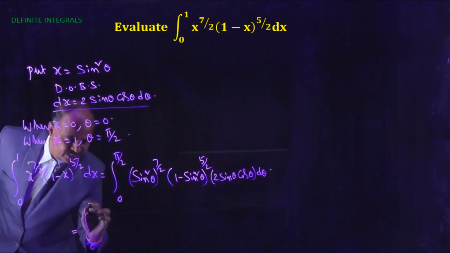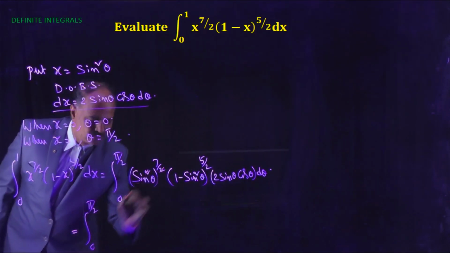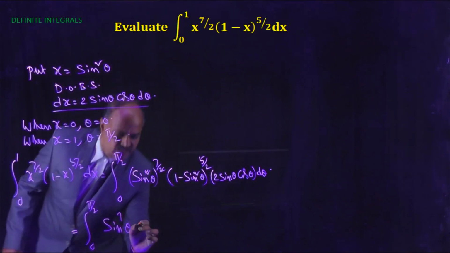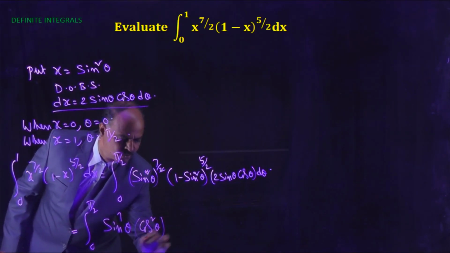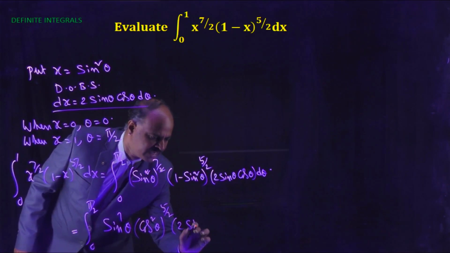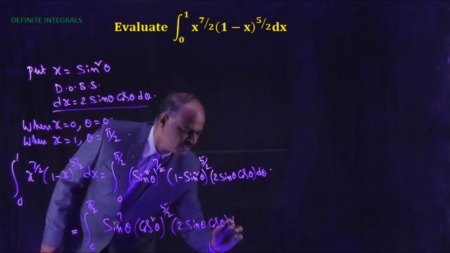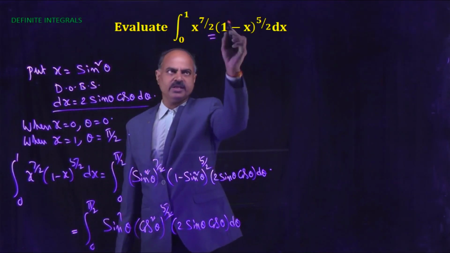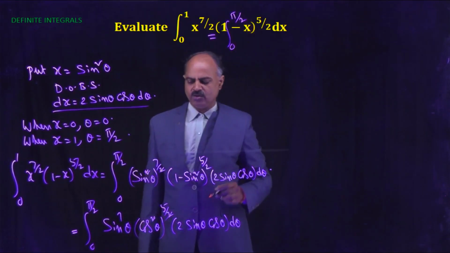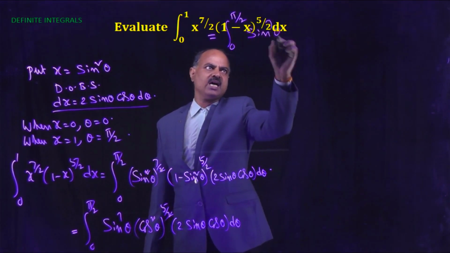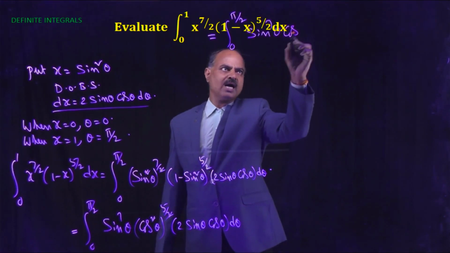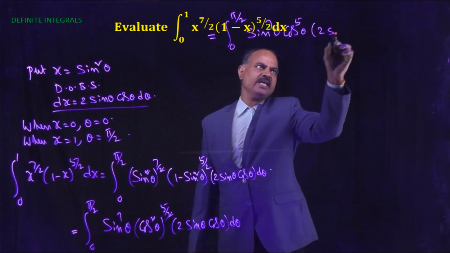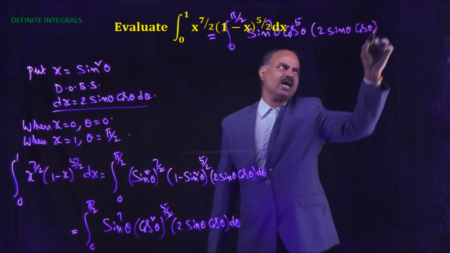Now this is equal to integral 0 to pi by 2. Here this 2 and 2 get cancelled. That is sine power 7 theta into (1 minus sine square theta, that is cos square theta) whole to the power 5 by 2 into 2 sine theta into cos theta into d theta. Now this is equal to integral 0 to pi by 2 sine power 7 theta into cos to the power 5 theta into 2 sine theta into cos theta into d theta.